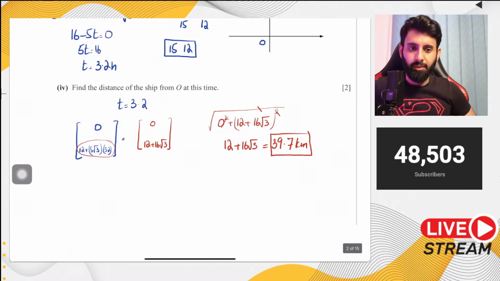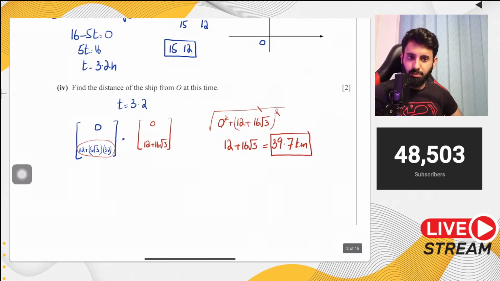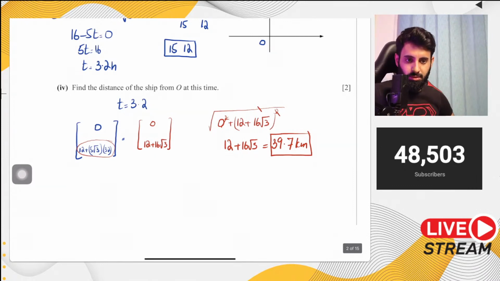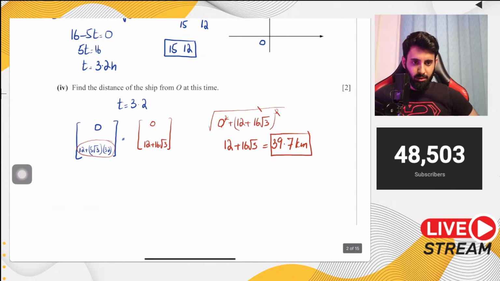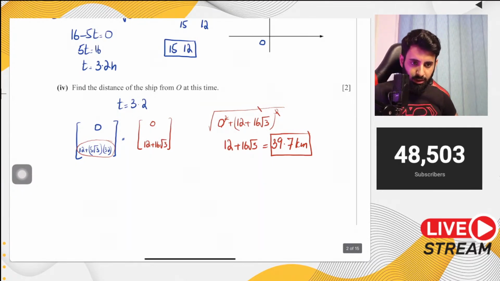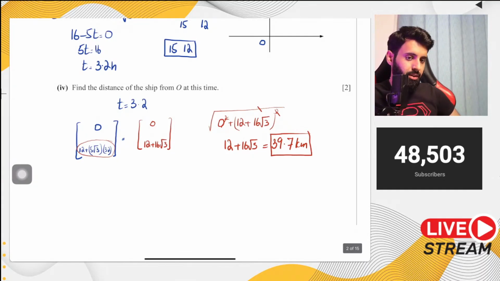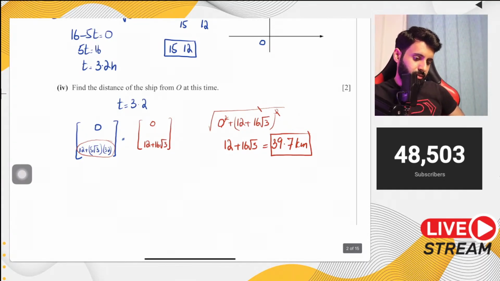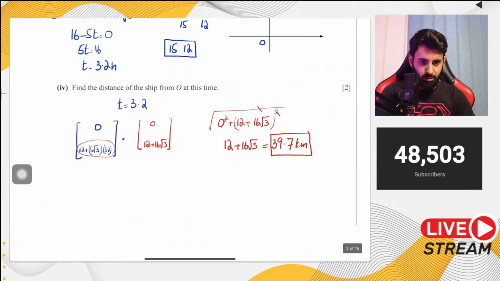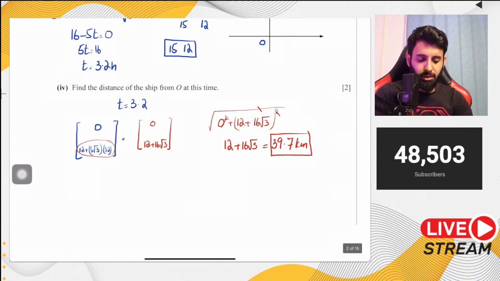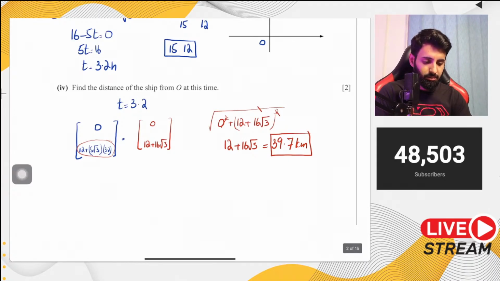Yep, because it's y squared, and when you take the square root of it, it becomes y. Good job. So why not take the magnitude, because isn't this displacement? Yeah, so we are taking the magnitude of the displacement vector, or you can say the position vector. Position vector technically is the same thing as displacement vector. Position vector tells you where the object is from the starting point, and displacement also is just that. Displacement is the straight line distance from the starting point.